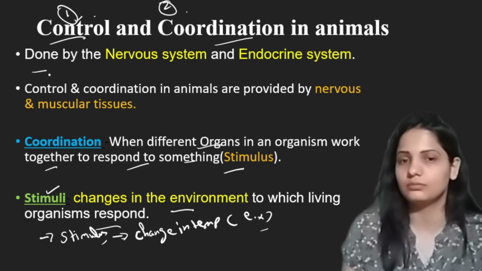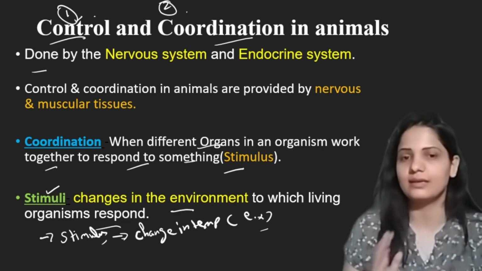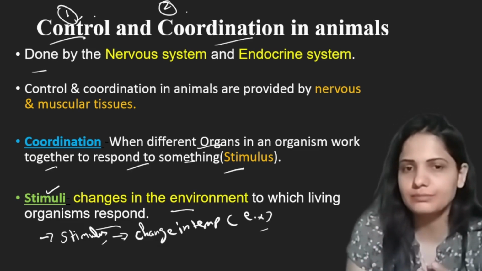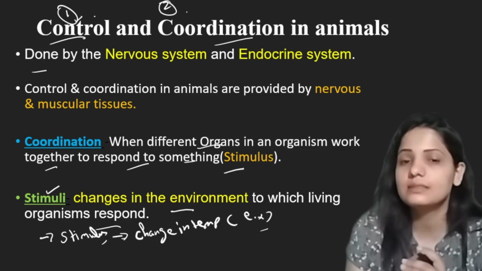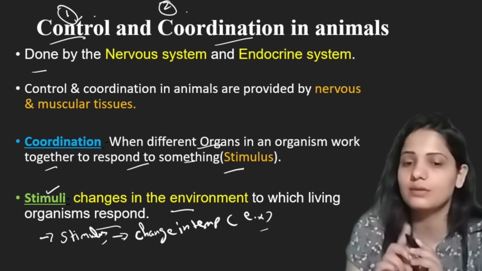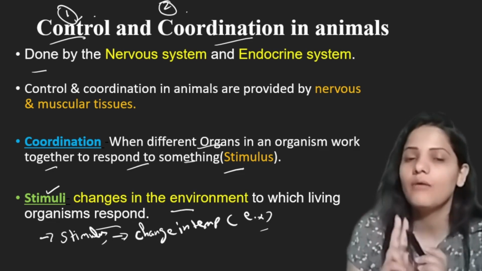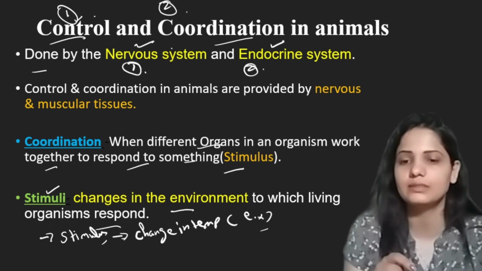If I recall, in previous sections in the life processes chapter, we had discussed that for each life process there is a system to perform that life process. Like in case of respiration, we had the respiratory system, right? And in case of circulation, we had the circulatory system. For excretion, we have the excretory system. Similarly, in case of control and coordination in animals, we do have systems to perform this function, and those systems are the nervous system and the endocrine system. So we have two systems for this function of control and coordination. First is the nervous system, then we have the endocrine system. These are the two main systems. Today we will cover the nervous system.